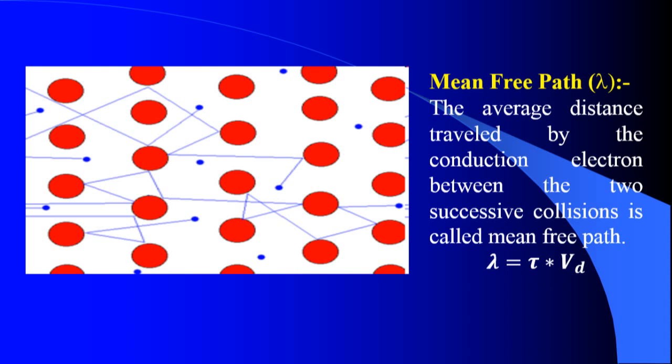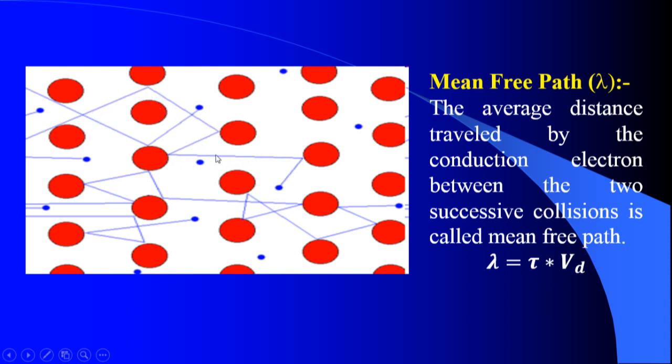Mean free path is the term normally used for the average value of the distance traveled by the electrons. It is the average distance traveled by the conduction electron between two successive collisions. You can see that I will consider the electron here, coming to this atom. It is one collision, this is the second collision, then the third collision, and this is the fourth collision.